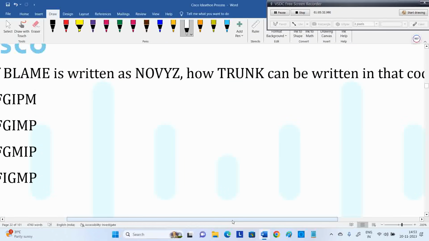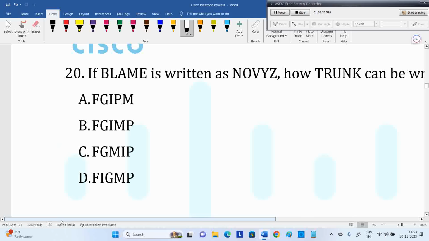Again back to coding and decoding. What should be your answer here? Blame is coded as this.